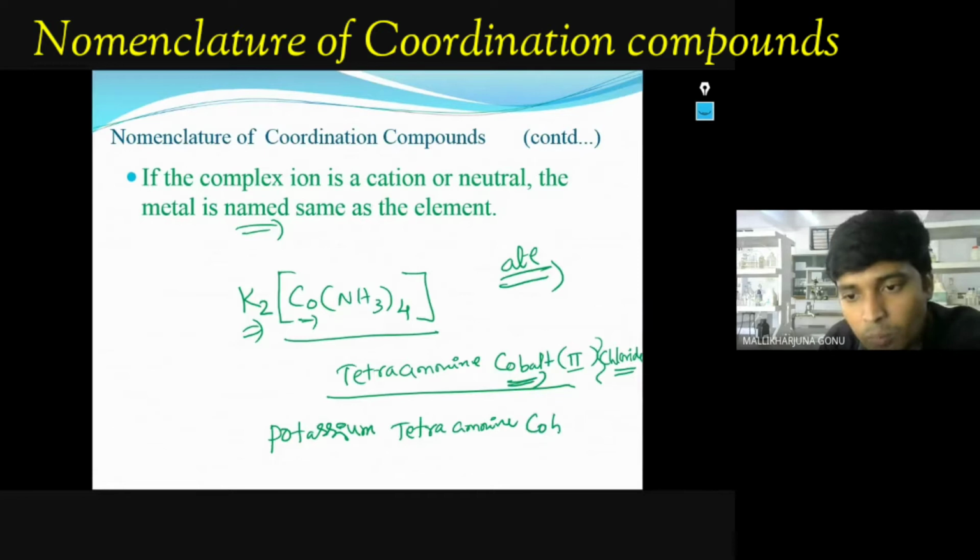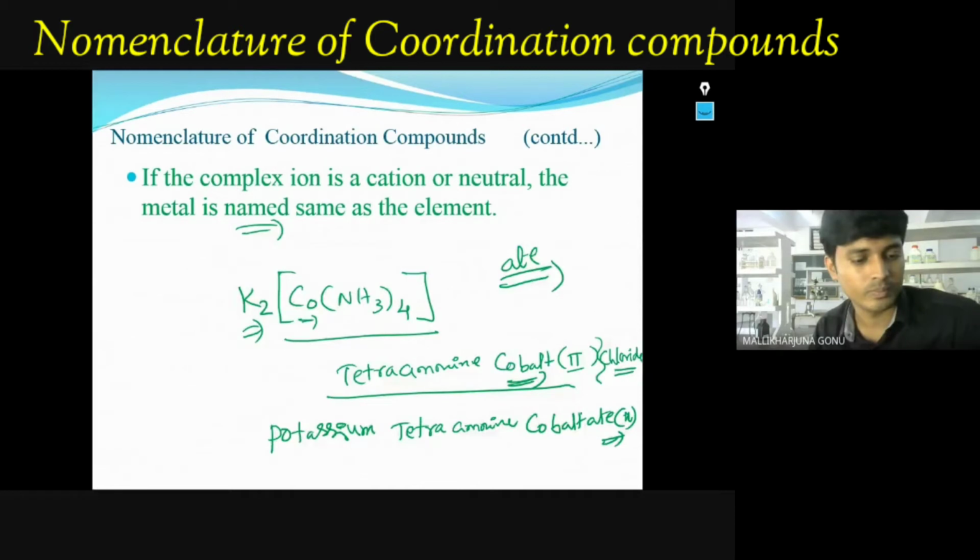How do I have to write now? Cobaltate. Again, the oxidation number you have to calculate, and according to that you have to do. Here it will become -2. That only will come, which is not possible basically. So whatever the oxidation state you get, that only you will write, some X, whatever it will come. So that's the pattern I am telling you.